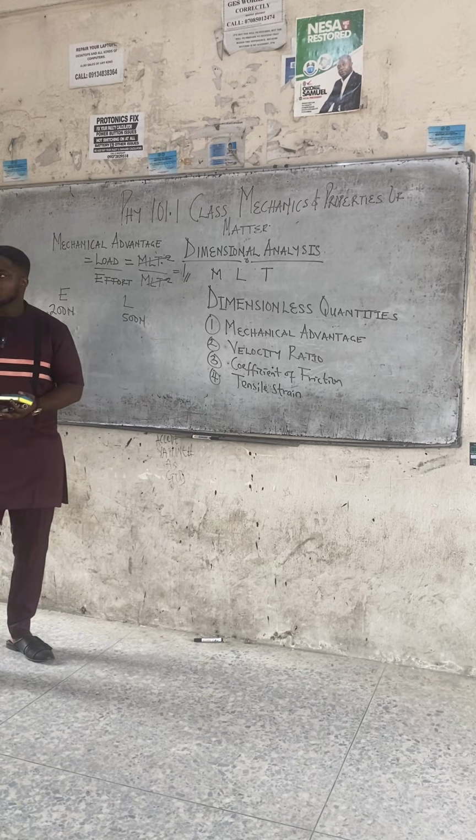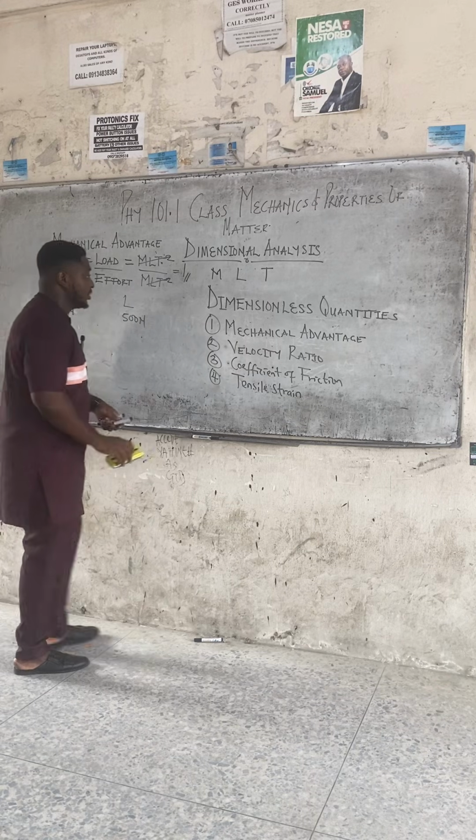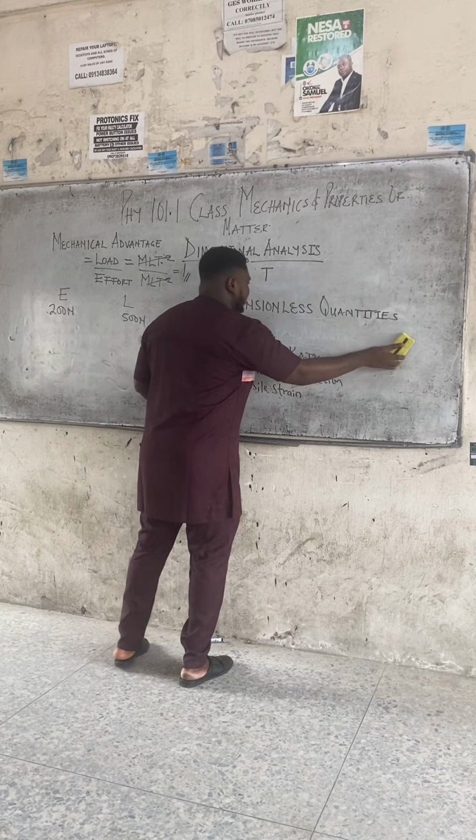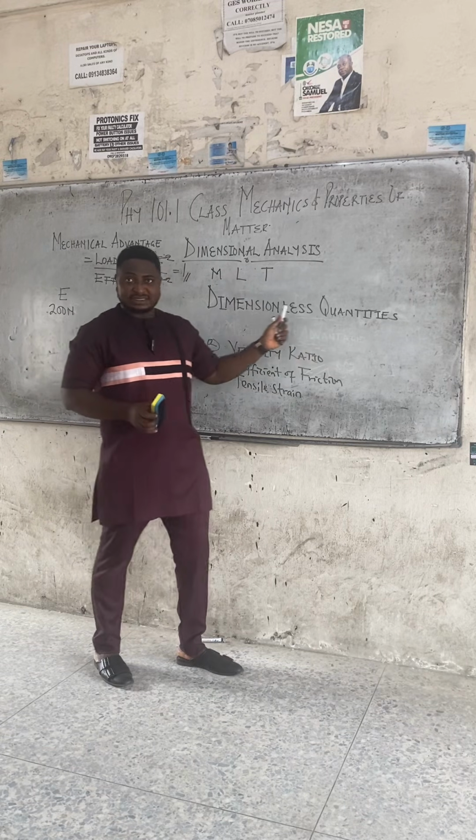Okay. Now, second one, we have velocity ratio. We have just dealt with mechanical advantage. Don't forget, we're looking at dimensionless quantities.